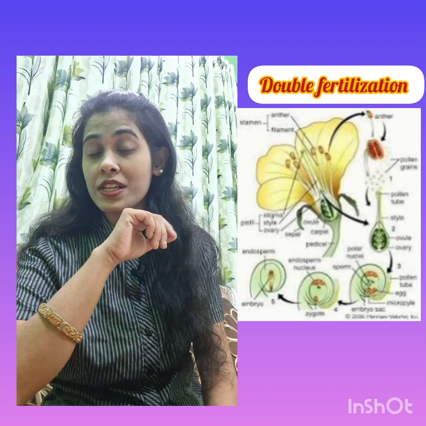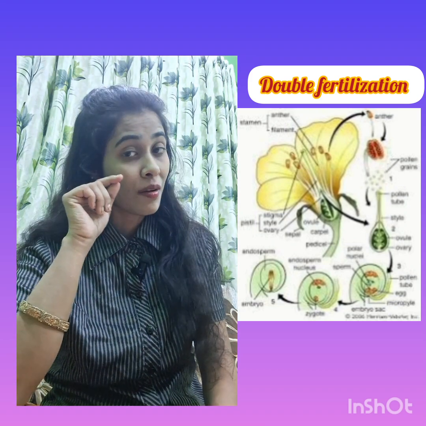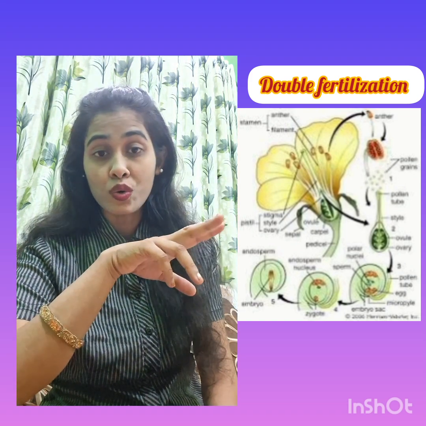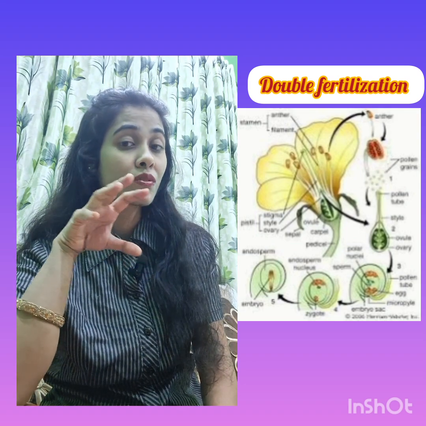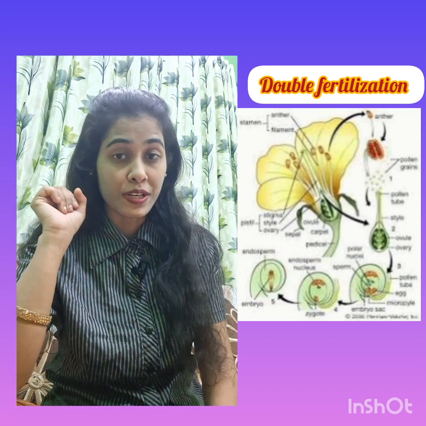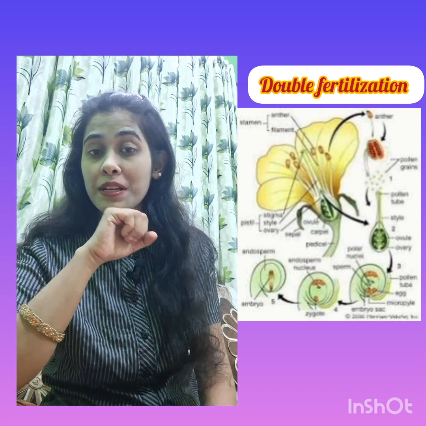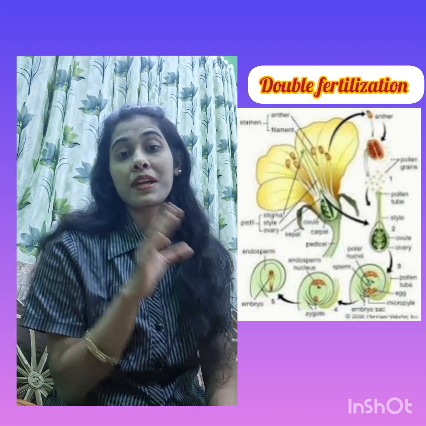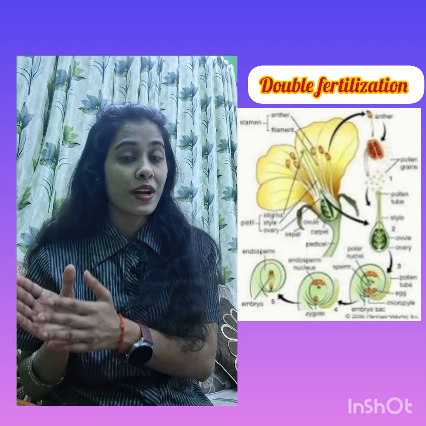Now second fertilization, simultaneously the second pollen grain fertilizes the polar nuclei. In the polar nuclei there are now 3 nuclei present, 2 of the polar nuclei and 1 that is the male gamete from the pollen grain. Now as there is a fusion of 3 nuclei, that process is called triple fusion. As syngamy and triple fusion are taking place simultaneously, all together, this process is called double fertilization.